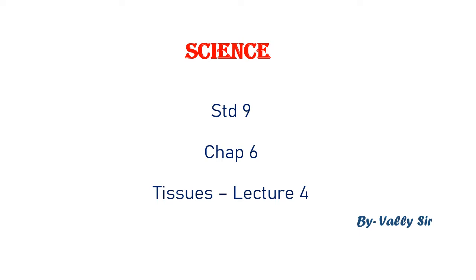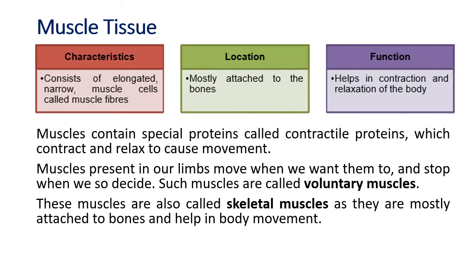Now the next we have to do this time is the muscular tissue, or the muscle tissue. So the bones, the tendons, the cartilages and the ligaments, they all move, but who makes them move? The muscle tissue. Now muscle tissue is developed for movement, mechanical work, so they need a lot of energy. Let us see now how these tissues work, the muscle tissues, the ones which facilitate movement.